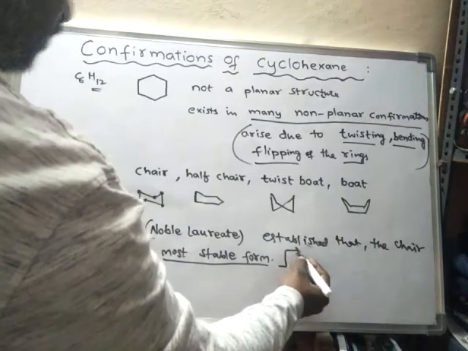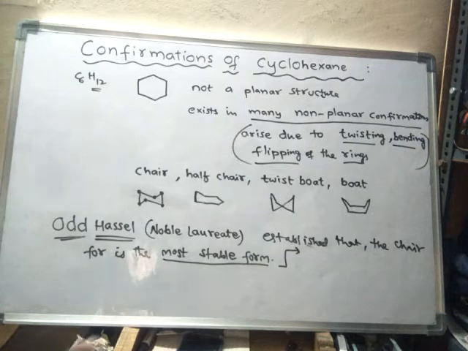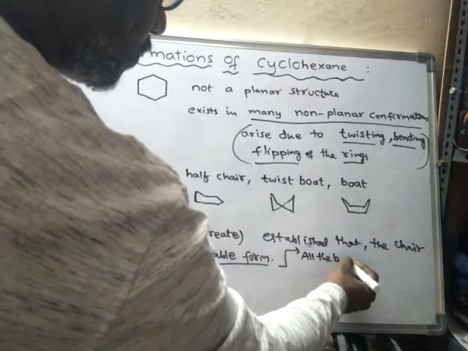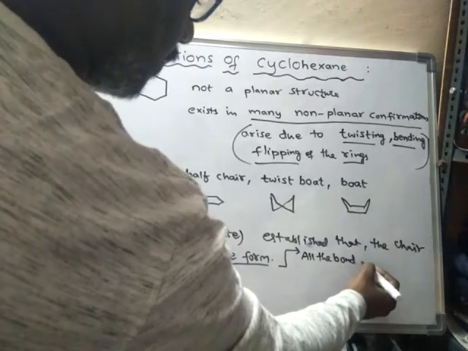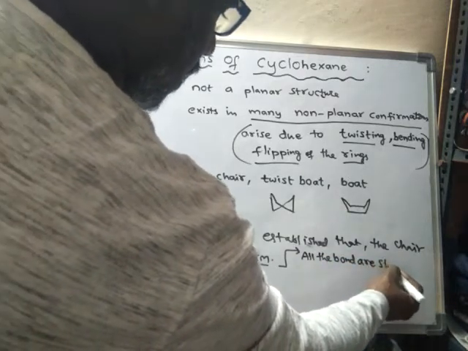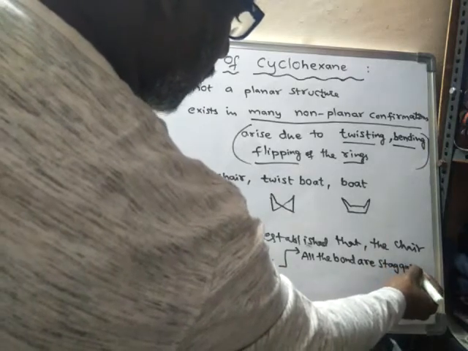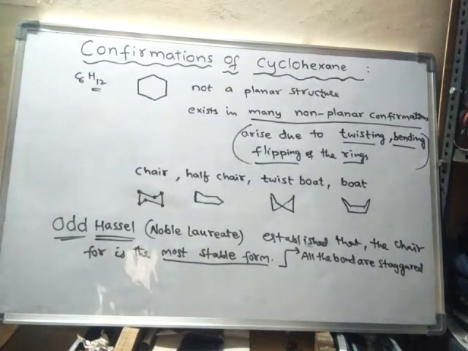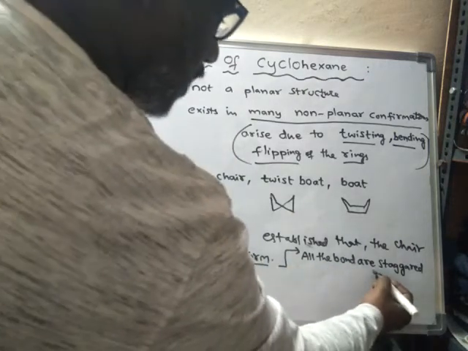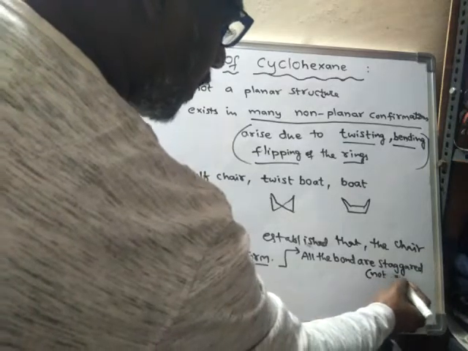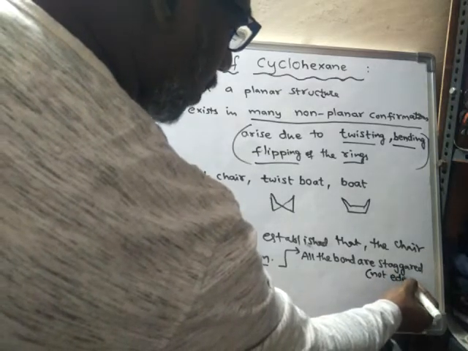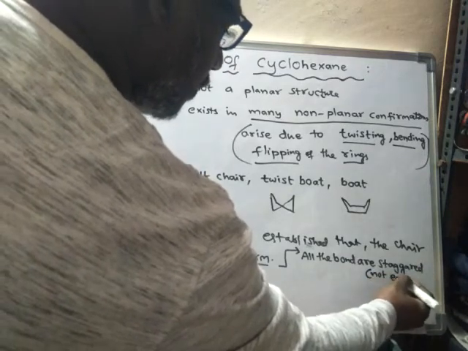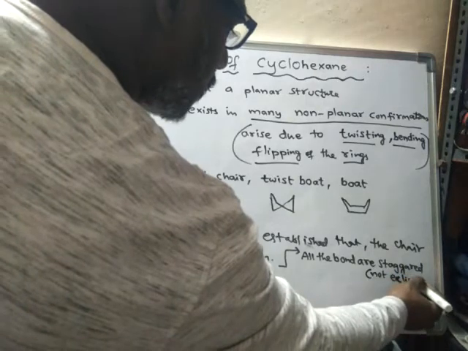The first thing is that all the bonds in the chair form are staggered. Staggered means not eclipsed.